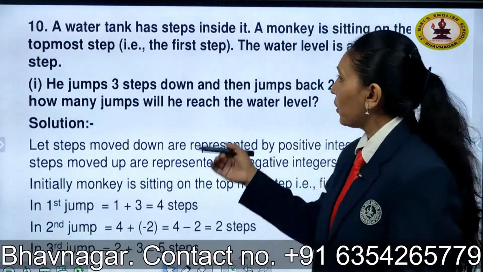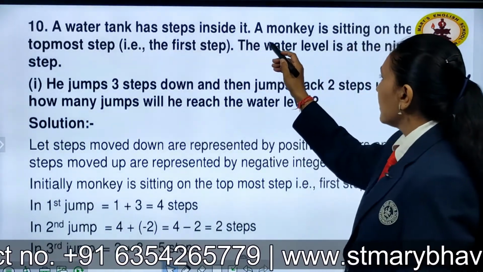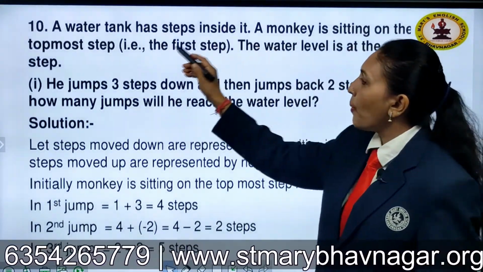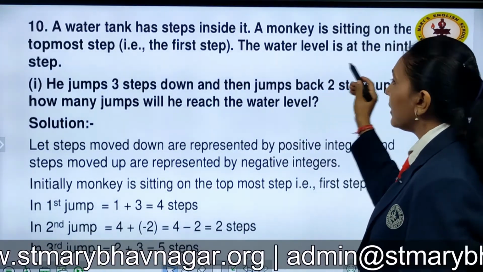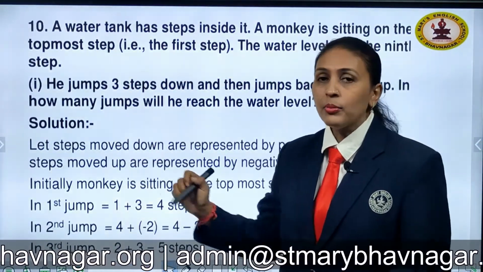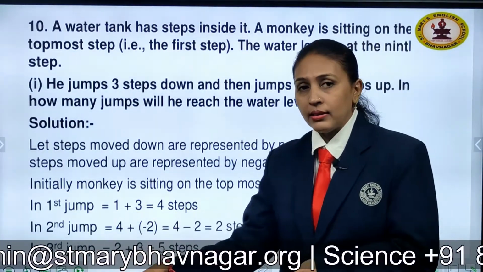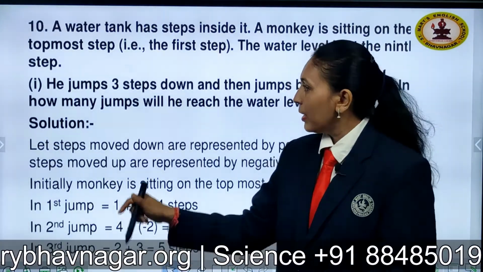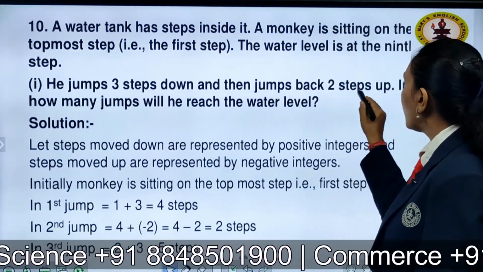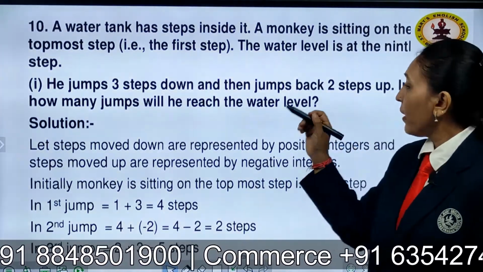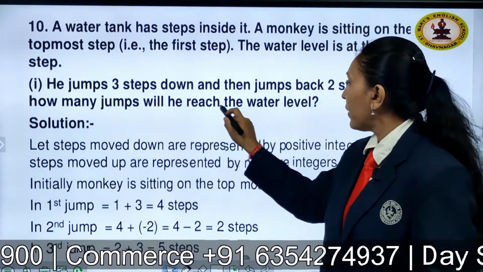We'll first read what the question is. A water tank has steps inside it. A monkey is sitting on the topmost step, that is the first step, and the water level is at the 9th step. Now the monkey wants to go and drink the water. He jumps 3 steps downward and then jumps back 2 steps up. We have to count in how many jumps he will reach the water level.